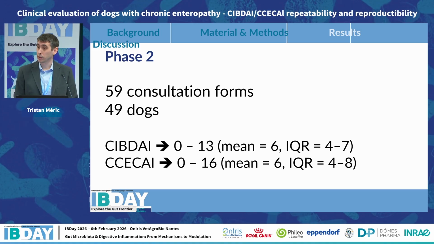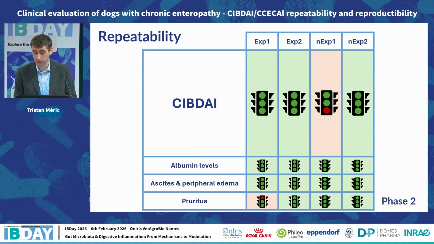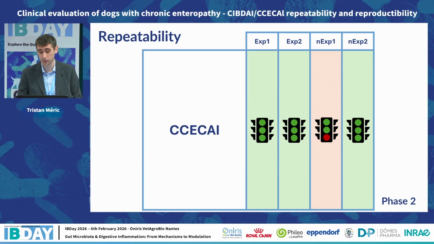These instructions were used in phase 2, where 59 consultation forms filled in for 49 different docs were assessed. And similarly to phase 1, the values of CIBDI and CCAI covered a large range. For all items, the repeatability was good for at least 3 out of the 4 evaluators. And when combining the 6 first items, the CIBDI was also repeatable for 3 out of the 4 evaluators, and it was the same for the CCAI, with repeatability for 3 out of the 4 evaluators.